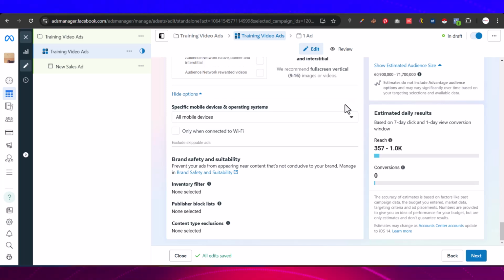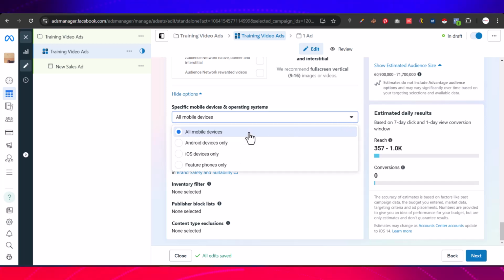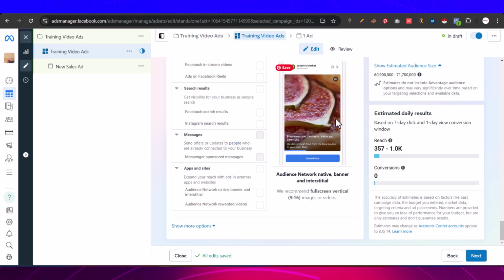People are used to mobile device. You don't want to use desktop, right? It's only few people that access internet through desktop. So all you want to do is just to come to this place and click on mobile device. You get that now. So that's the last setting we are doing there.